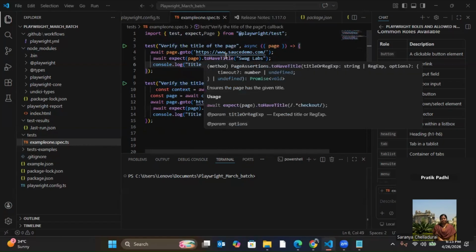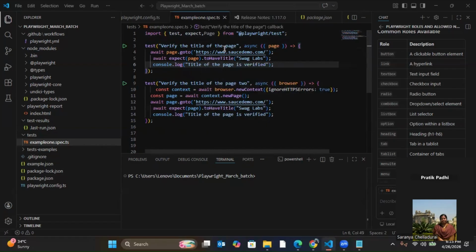It means you can say what that test is doing. Let's say there is a test case to validate the login. So you can say I am here to validate the login. Here I want to validate the title of the page, so I am writing validate title of the page. Then this is the first parameter for test. What is the second parameter? This whole thing is the second parameter. And this is an arrow function, which we have already read.